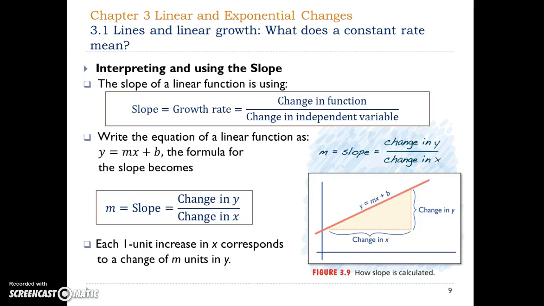Interpreting and using the slope. The slope, or the growth rate, can be found by dividing the change in the function by change in independent variable. In this figure, we have m is a slope, and it's equal to change in y divided by change in x.